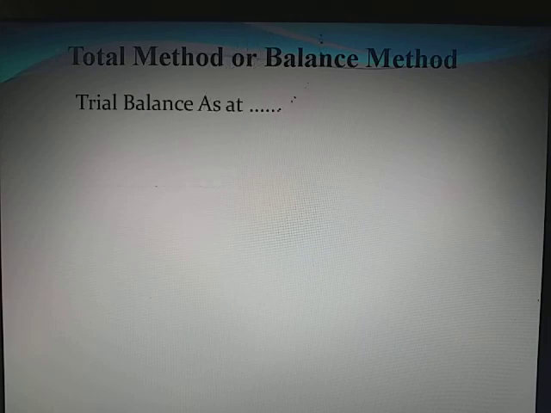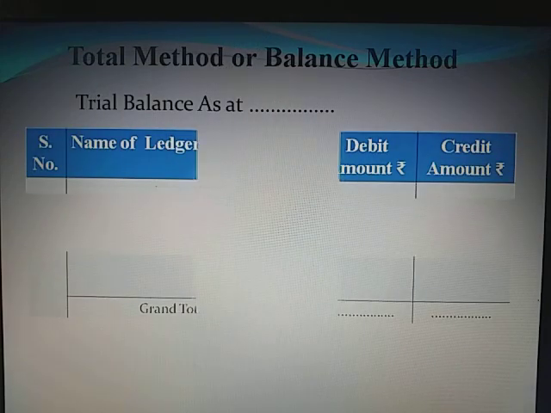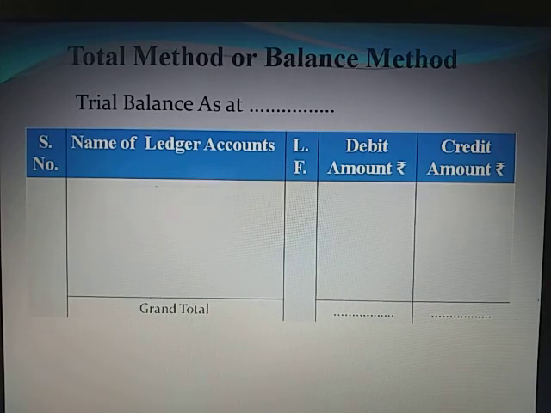The format of the first method, total method or balance method: First we have to put the heading, that is trial balance, as at the date on which trial balance is prepared. Then the columns are serial number, name of ledger accounts, ledger folio, debit amount and credit amount. At the end of the trial balance, we have to calculate the total of both the columns, that is debit amount and credit amount, and the total of both columns must be equal.